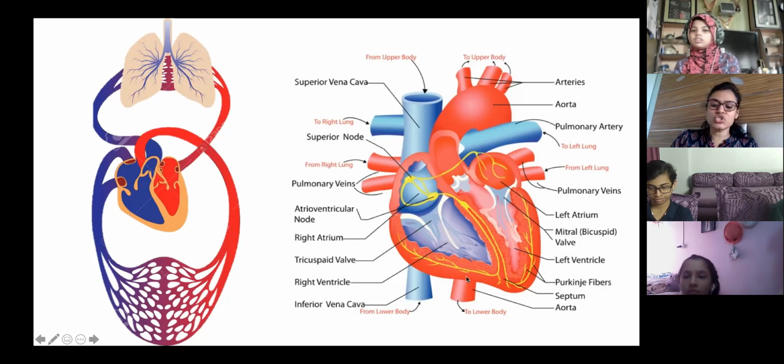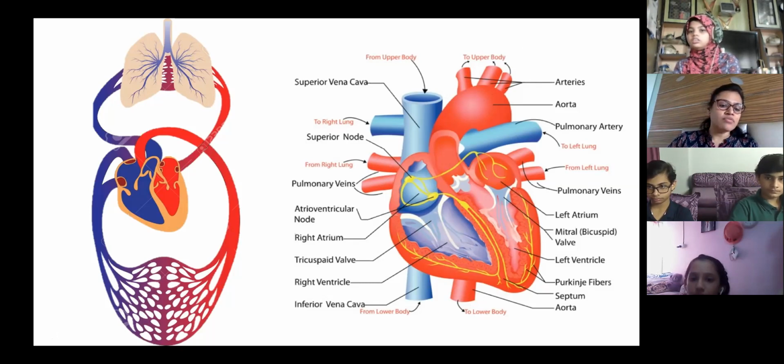Is it clear? So these two, both of them are aorta, and then they are connected to arteries. So oxygen rich blood moves through the arteries. Okay, so except the pulmonary artery, the arteries carry oxygen rich blood to all parts of the body. And what does the pulmonary artery do? The pulmonary artery carries deoxygenated blood from the heart to the lungs. Is it clear? The direction part is clear to everyone, how blood flows inside the heart.